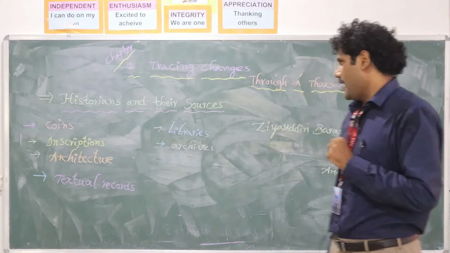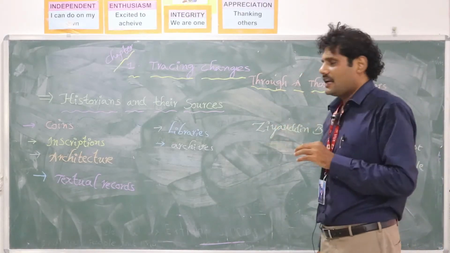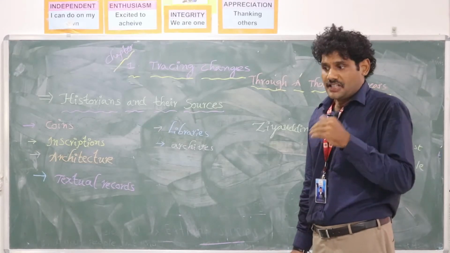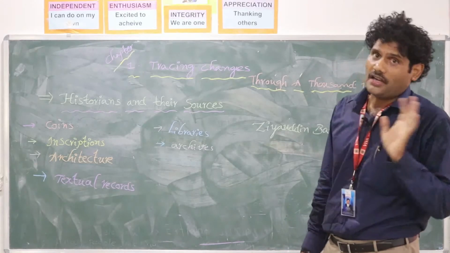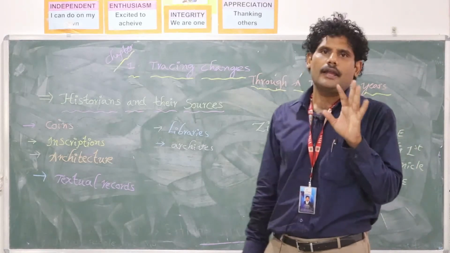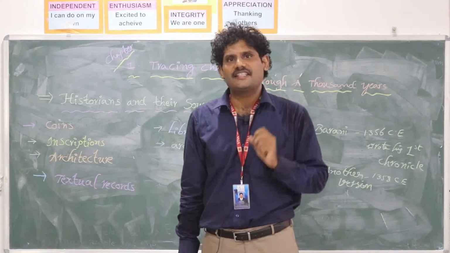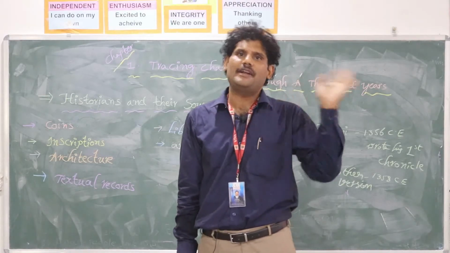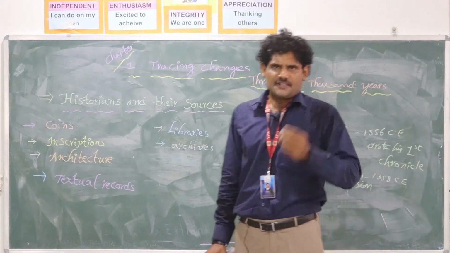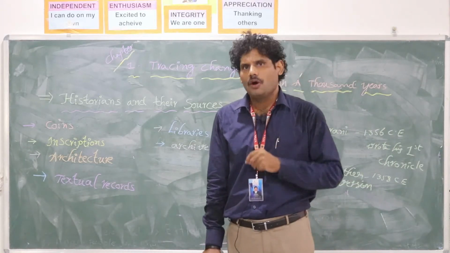During this time, how did historians of the present day study and understand what happened during that time? See, some source is definitely needed to know what happened in the past. For example, 50 years back, what happened, how will you know?